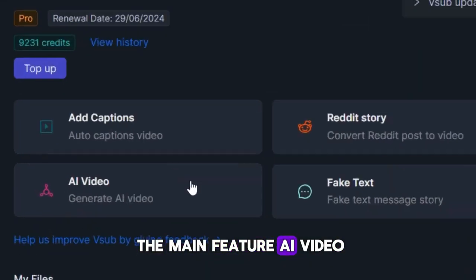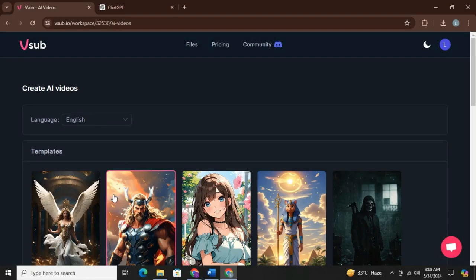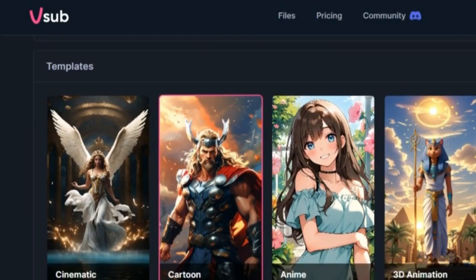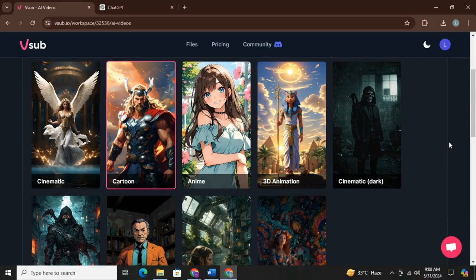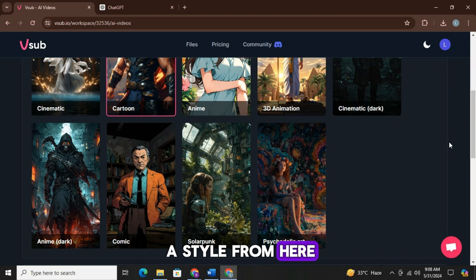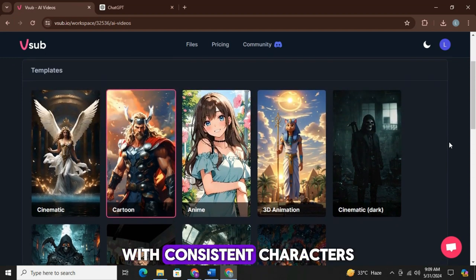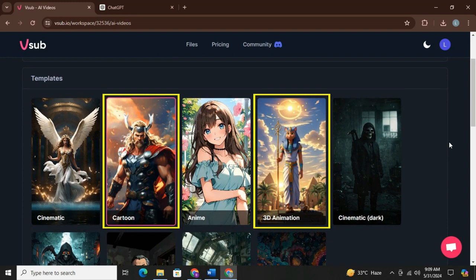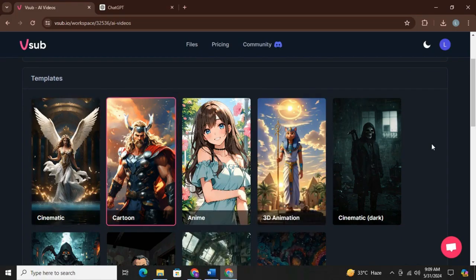Guys, I literally have no words. Now let's head to the main feature, AI video. Now after you come on this page, you can select the language from here. Then guys, here's the best part. You can literally choose image style for you. No need to worry anymore about the image quality. You can simply choose a style from here and it will make all the images similar with consistent characters. And to tell you, these two image styles are going viral on YouTube lately. I myself use this cartoon style for my shorts channel, so I will simply select this one.